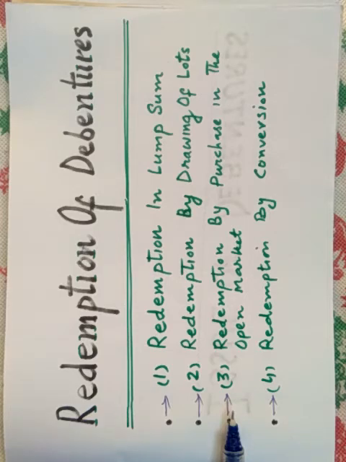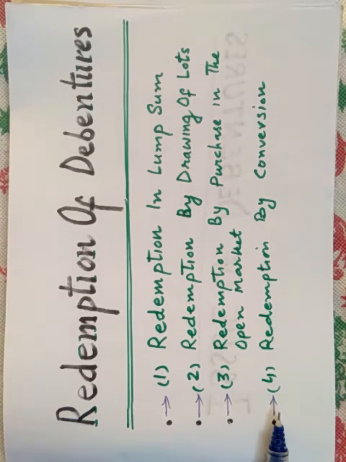A company can redeem its debentures by purchasing them through the open market, but only when the articles of association permit it to do so. Further, a company may purchase its own debentures for immediate cancellation or for investment purposes. Redemption by conversion.